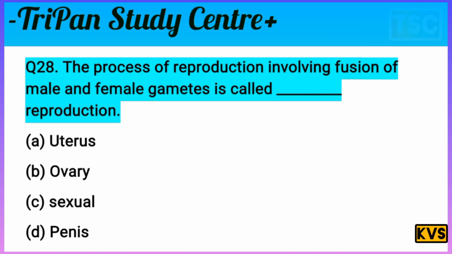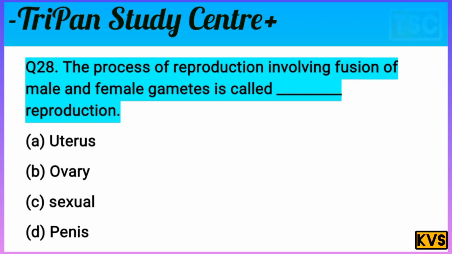Let's check the correct answer. The process of reproduction involving fusion of male-female gamete is called dash reproduction. Uterus is an odd option.